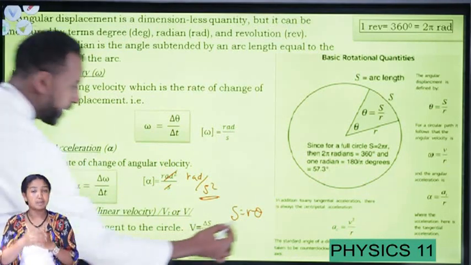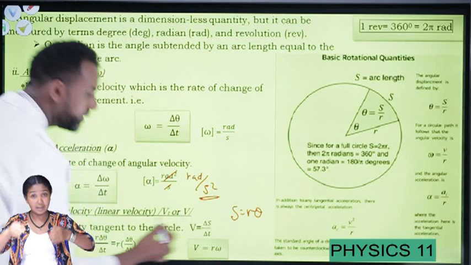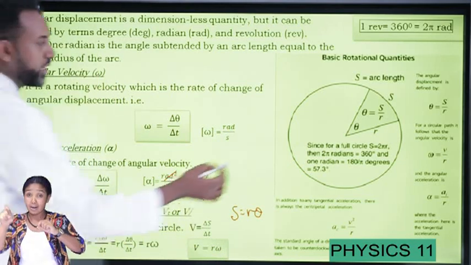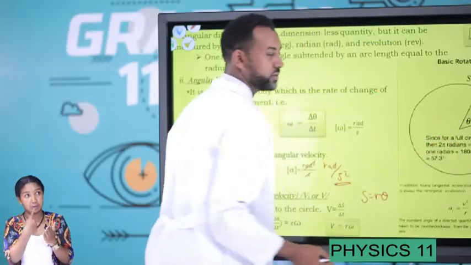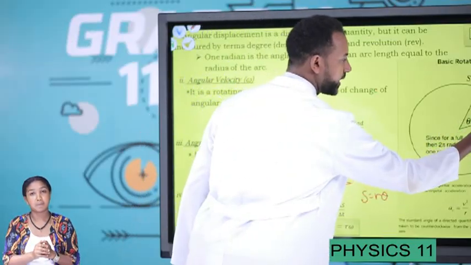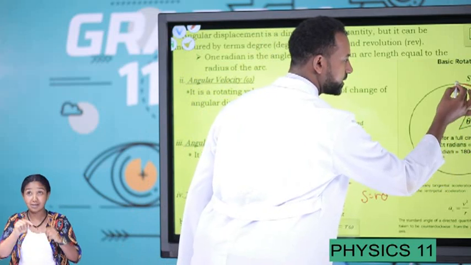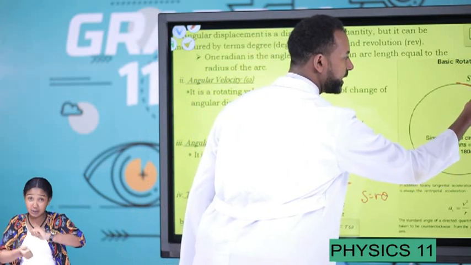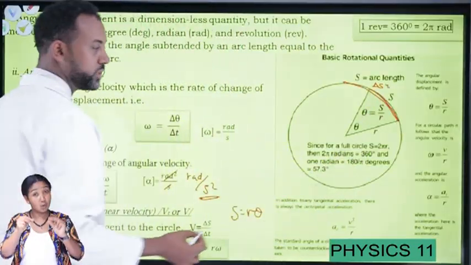Then, if you have s equals r times theta, to determine the change in arc length, for example, if this particle moves from this to this, we have the initial arc length, and when it reaches here, we have another arc length. The change in arc length is not due to the change of radius.